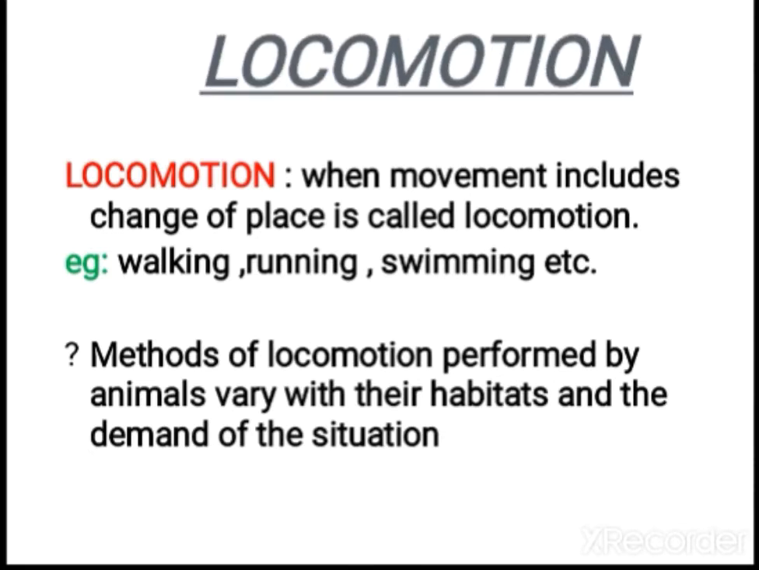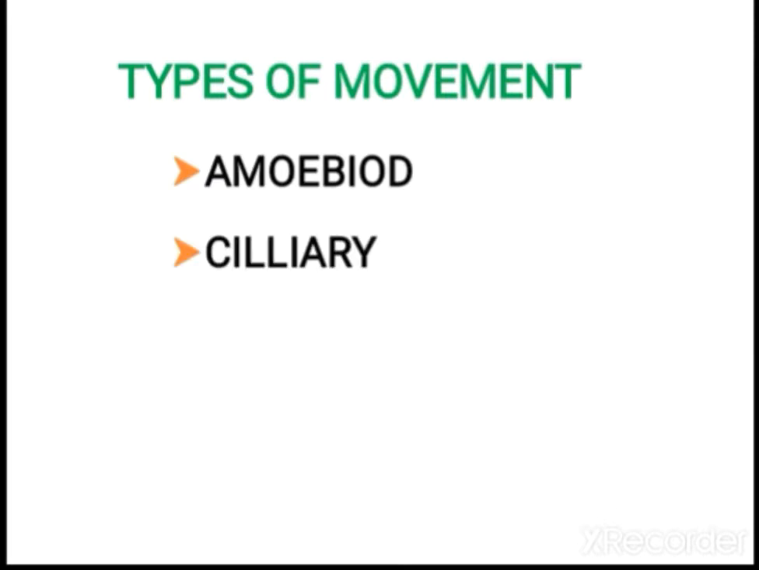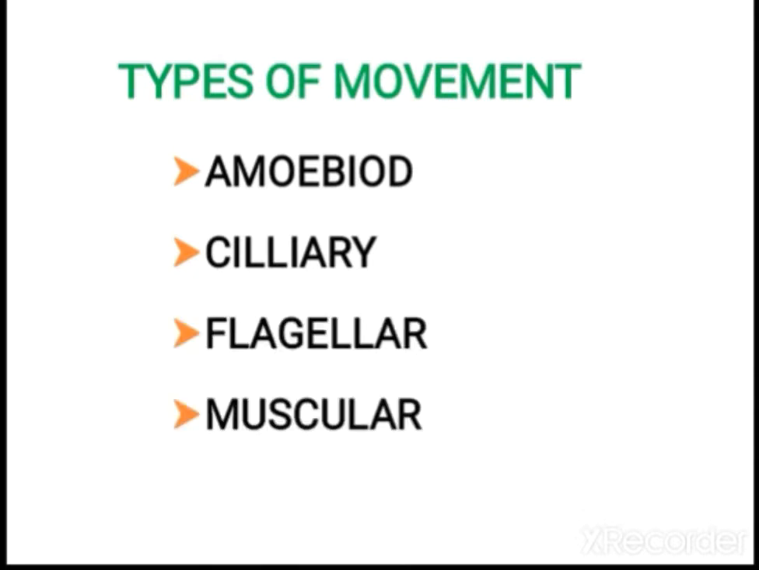Now let us study the different types of movements. The movements can be amoeboid movement, ciliary movement, flagellar movement, or muscular movement. Amoeboid movement is like amoeba, by forming pseudopodia. When movement occurs this way, you call that amoeboid movement. In our body, the leukocytes can do this type of amoeboid movement. Then ciliary movement involves the cilia.